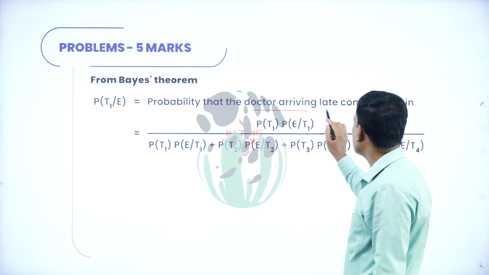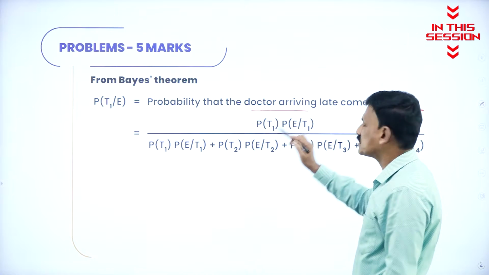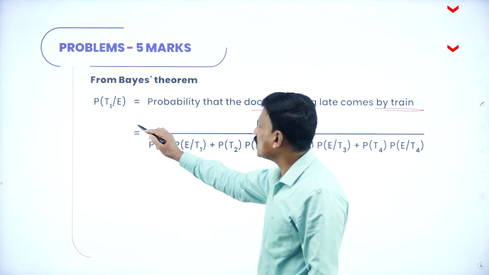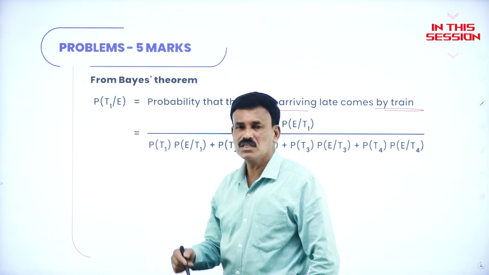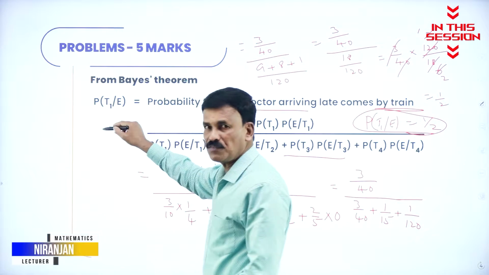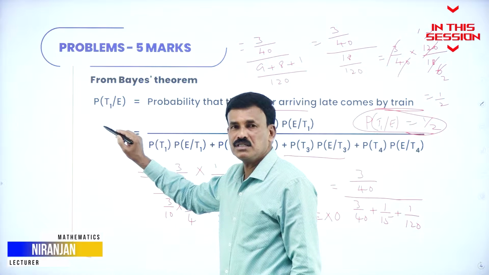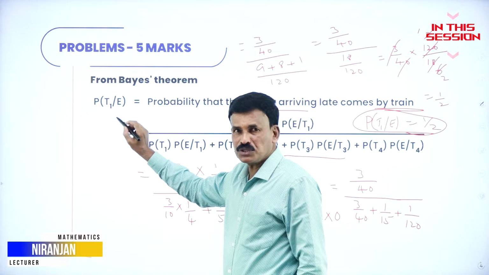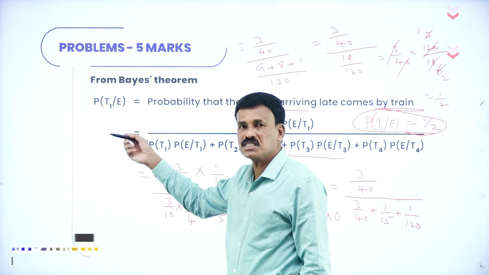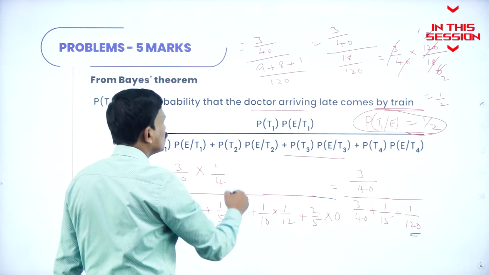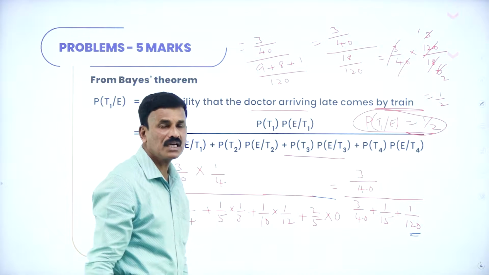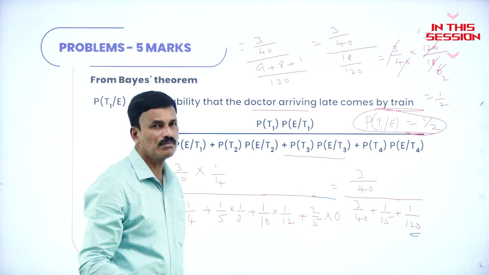Probability that the doctor arrives late by means of train. T1 denotes the train and E is the visit of a doctor. So that is given by the probability of T1 by E. T1 is nothing but the means of transportation by train, E is the visit of a doctor. So the probability that the doctor arrives late if he comes by train is 1 by 2.